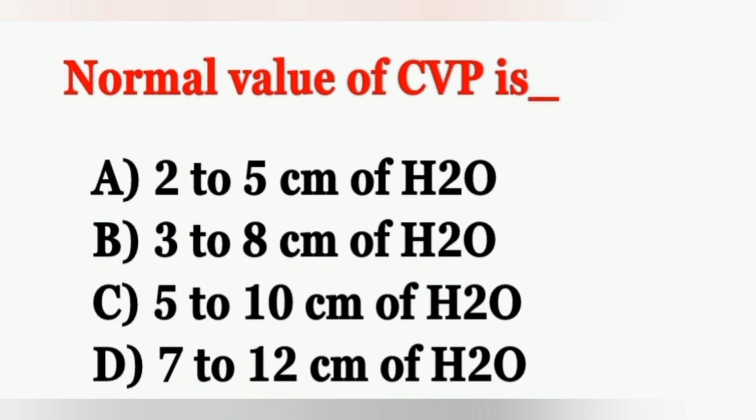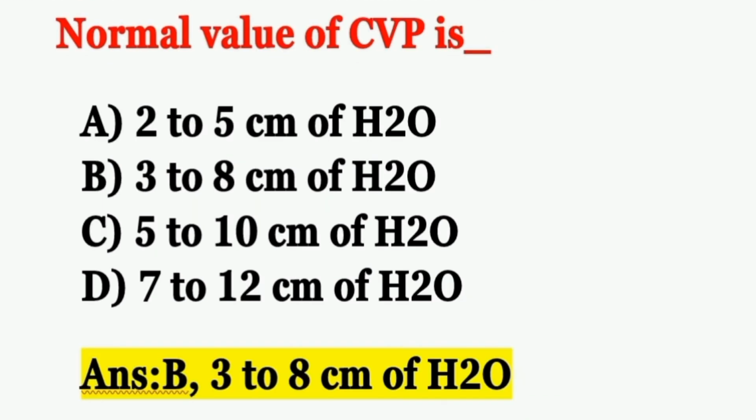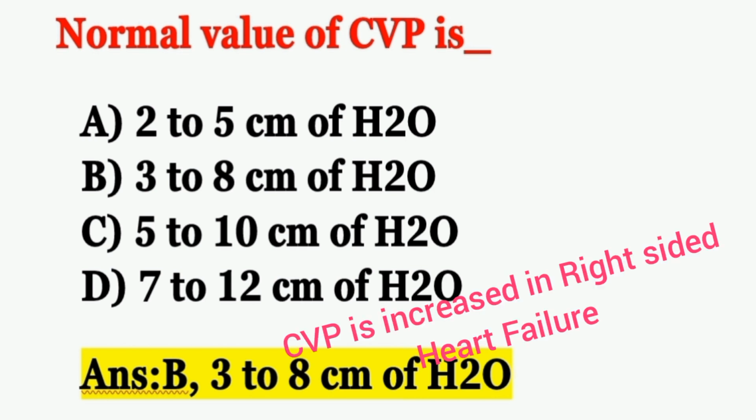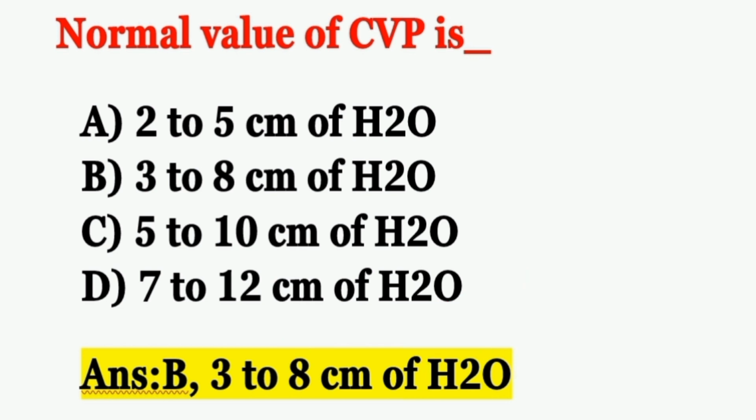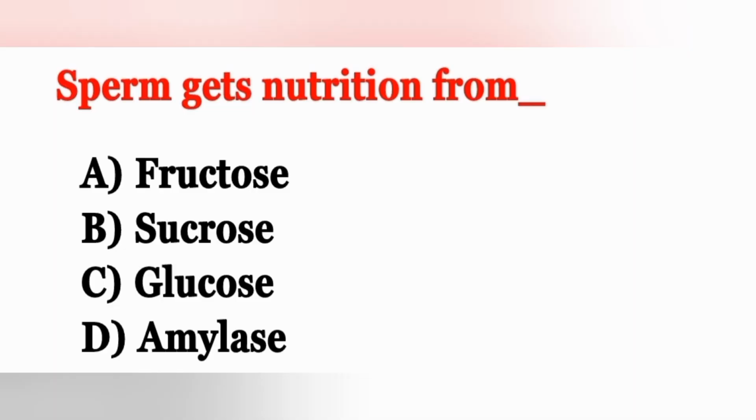The next question, normal value of CVP, central venous pressure, is. Option A 2 to 5 centimeter water, option B 3 to 8 centimeter water, option C 5 to 10 centimeter water, option D 7 to 12 centimeter water. Normal CVP is 3 to 8 centimeter of water, option B is the correct answer. Increased CVP can be seen in case of right-sided heart failure. This is one of the important points. Move on to the next question.